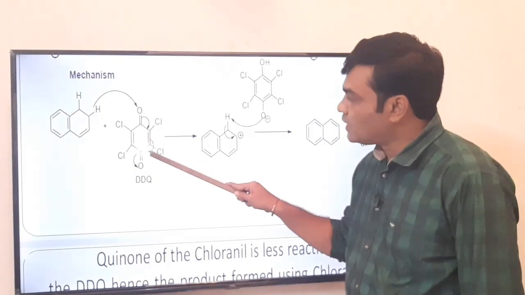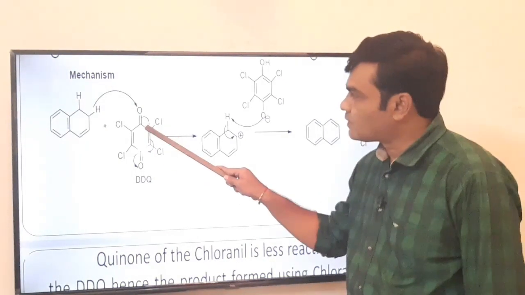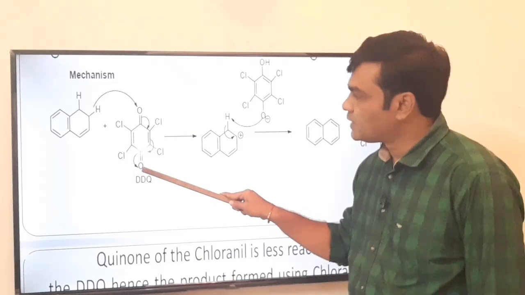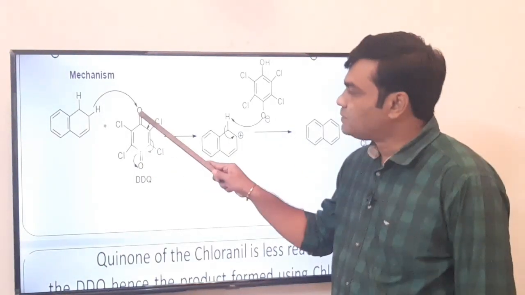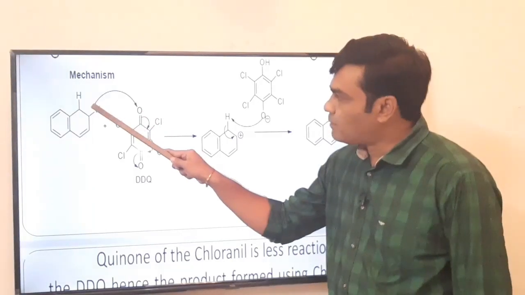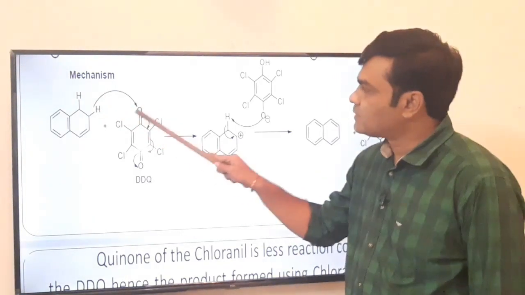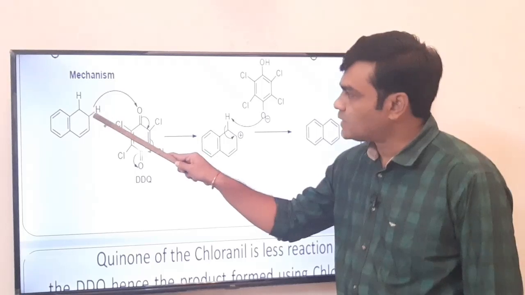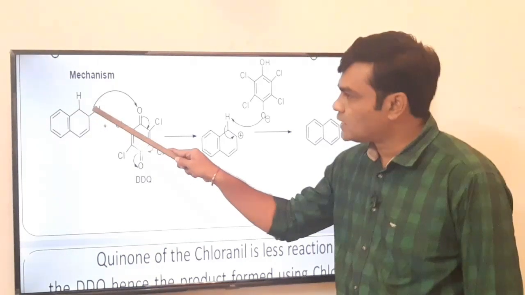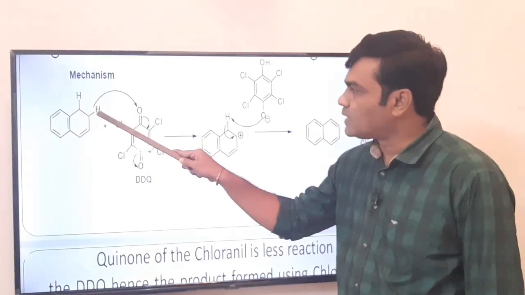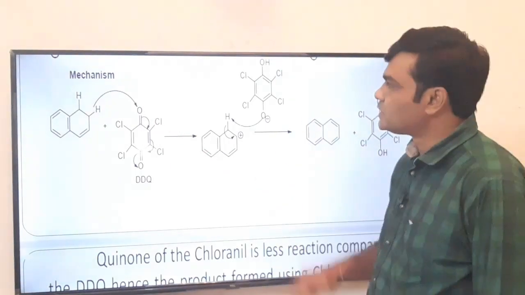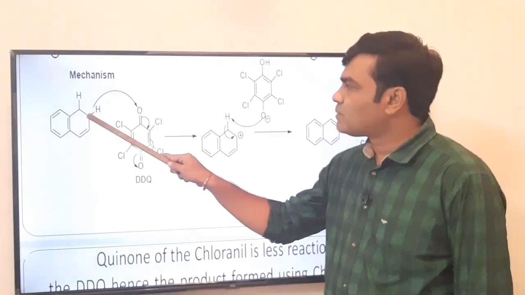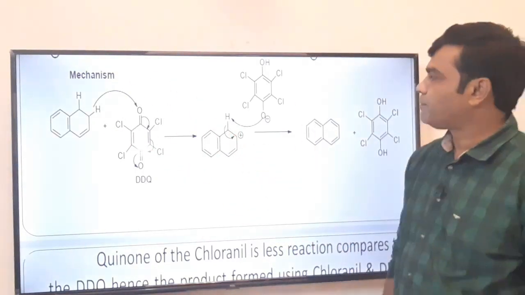Then these pi bonded electrons are shifted here, these pi bonded electrons are shifted here. Oxygen has the negative charge. Immediately hydride ion transfer takes place. It means carbon hydrogen bond breaks heterolytically, carbon acquires positive charge, hydrogen acquires negative charge, and this H negative O positive bond is formed, OH is formed. What is the charge on the carbon? Positive, deficient carbon is formed.